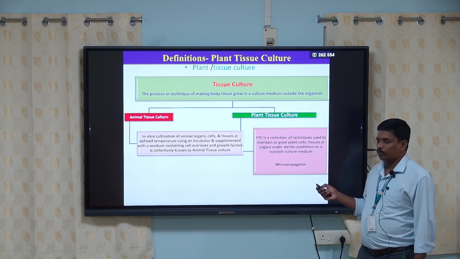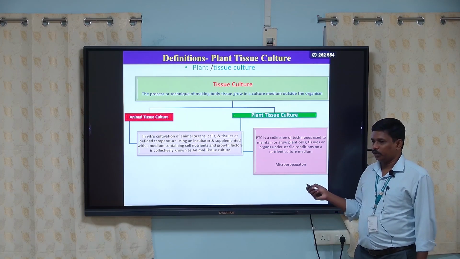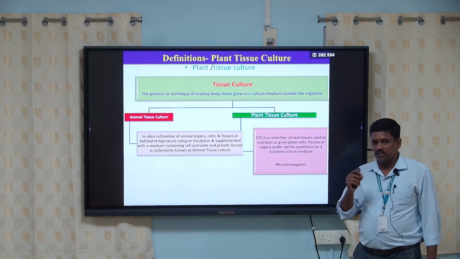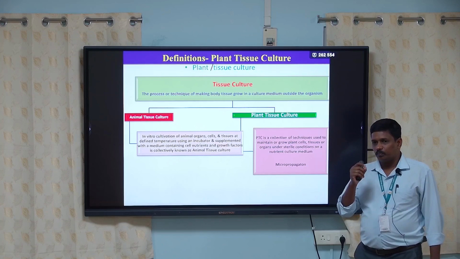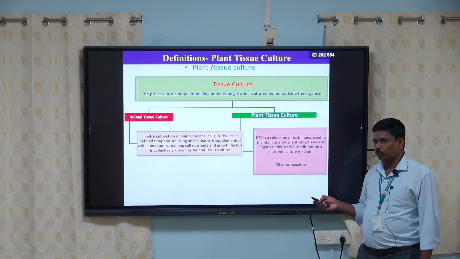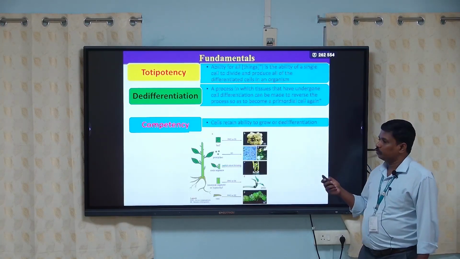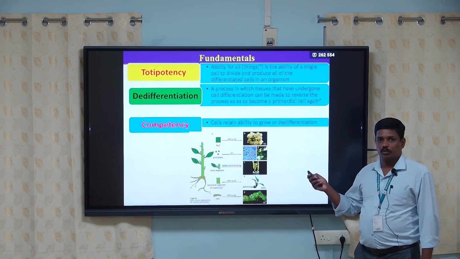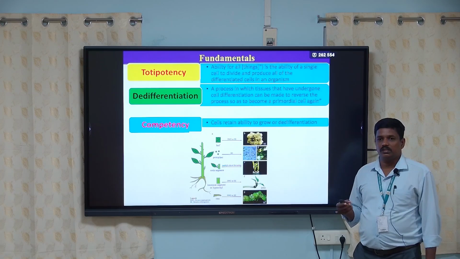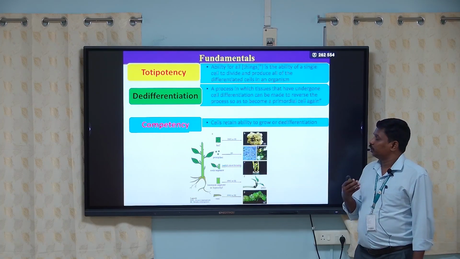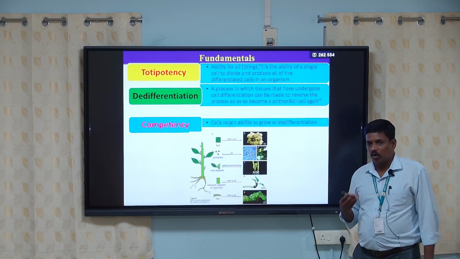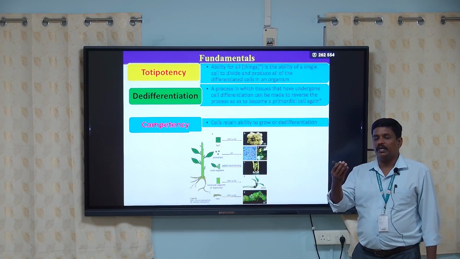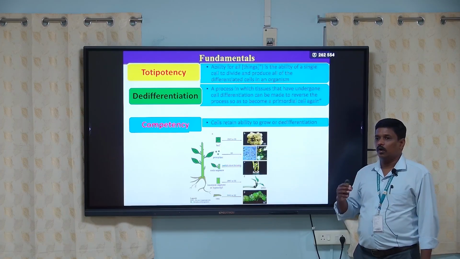The other name for plant tissue culture is micropropagation. Micropropagation means using a very small piece of plant, a very small size of plant parts. Two fundamental concepts are essential in plant tissue culture. The first one is totipotency. Totipotency means the ability of a cell, tissue or plant organ to divide and redivide and make itself into a plant organ or plant parts.